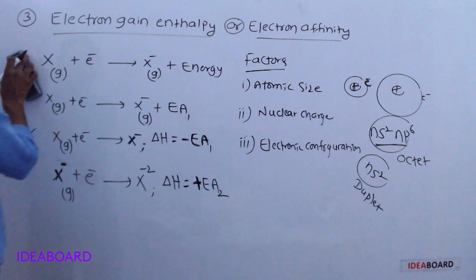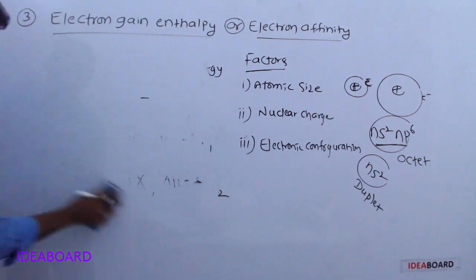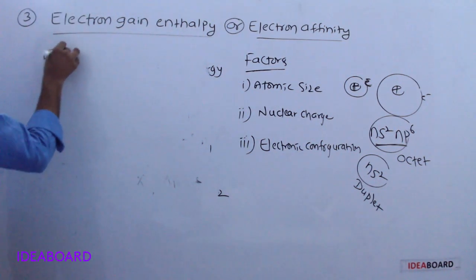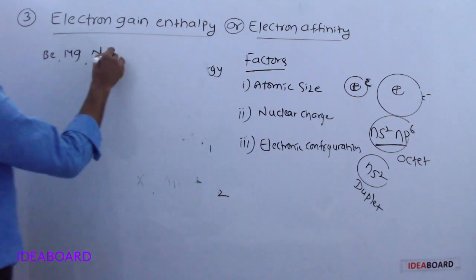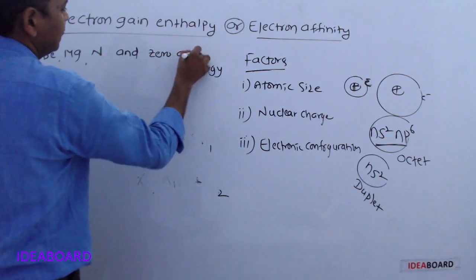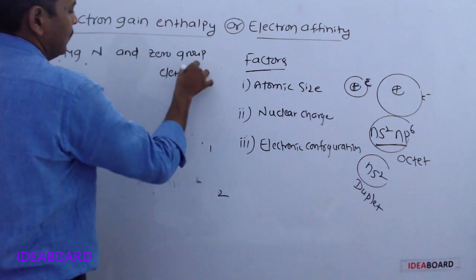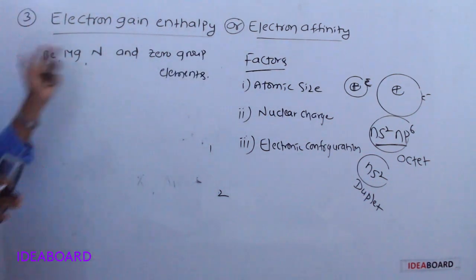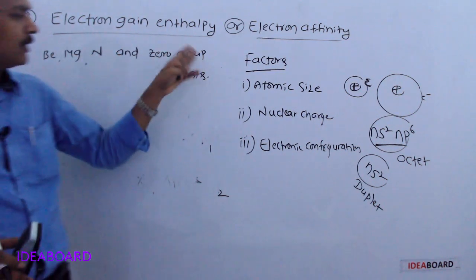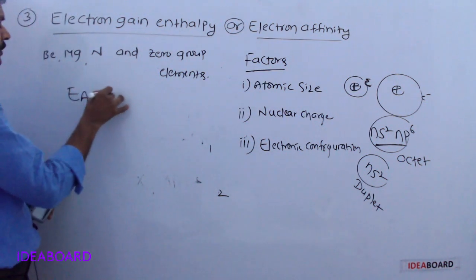Not only for zero group elements, in the periodic table, for beryllium, magnesium, nitrogen, and for zero group elements, electron affinity values are positive. EA values are positive.